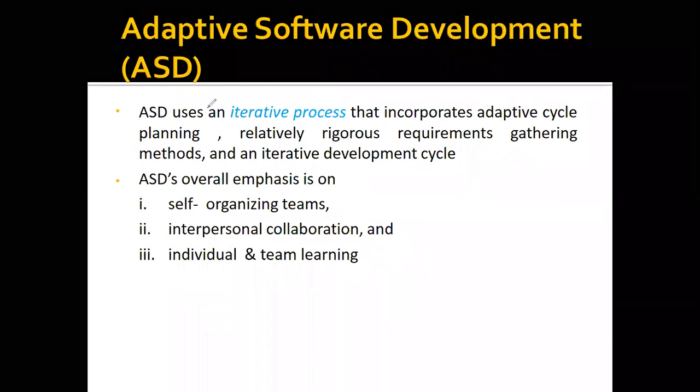Now this adaptive software development is an iterative process. Iterative process means it is a continuous process that incorporates an adaptive cycle planning. As this is a continuous process of developing software, the cycle that you're following for planning is also adaptive.